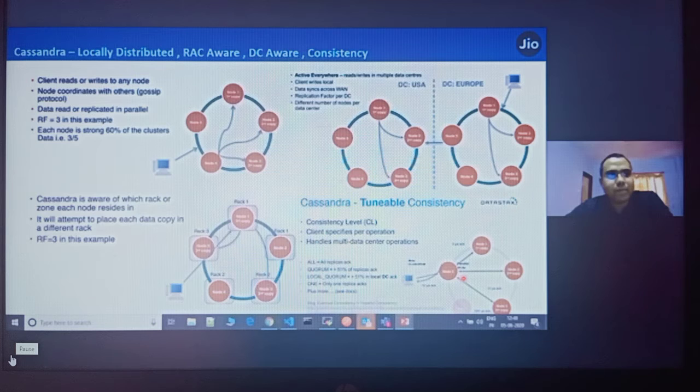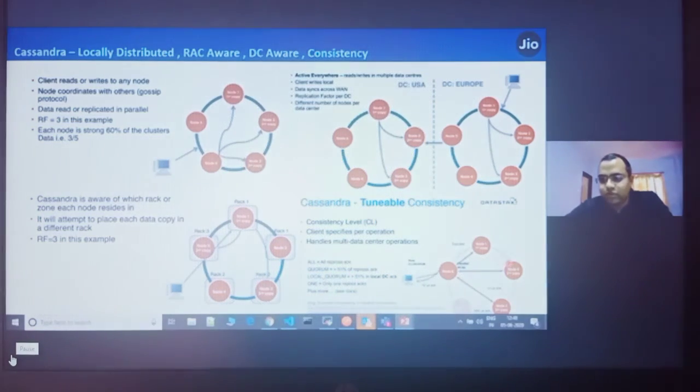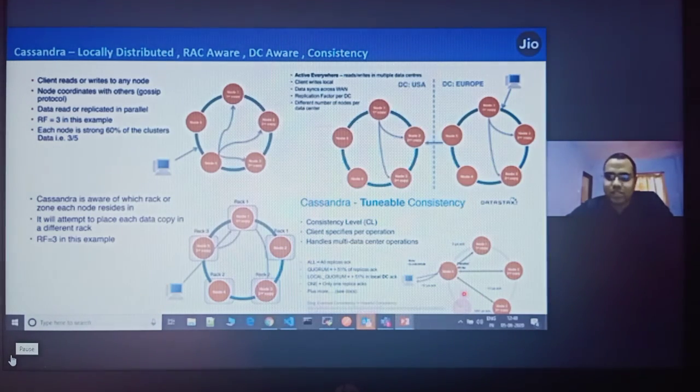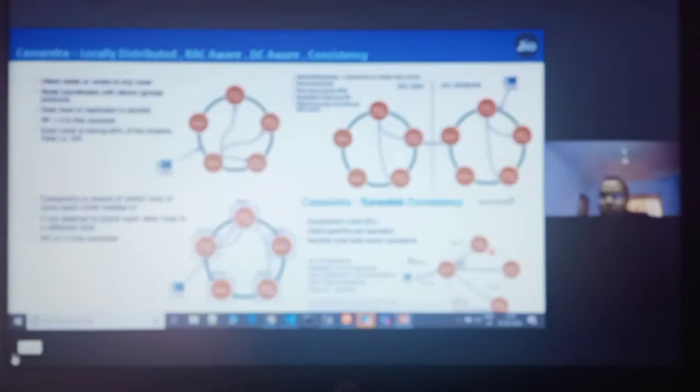If you know the CAP theorem, consistency, availability, and partition tolerance, Cassandra lets you adjust according to it. If you need 100% consistency, availability will suffer. If you want very low consistency, like only one copy of the data on one node, then you will be 100% available. So keep a balance, like 50% availability and 50% consistency, or 80% consistency but still highly available. You can balance based on your requirements.